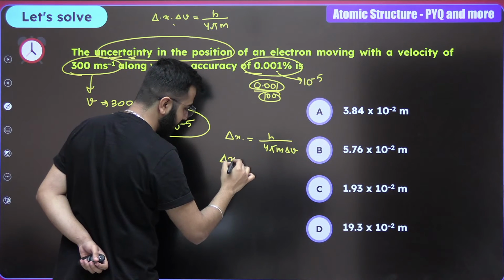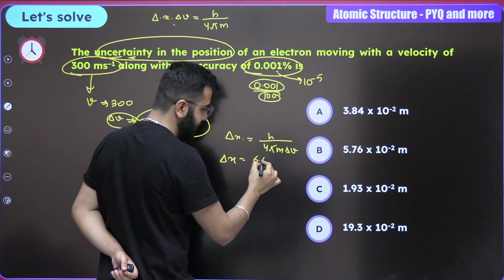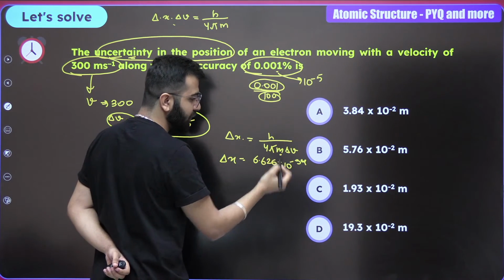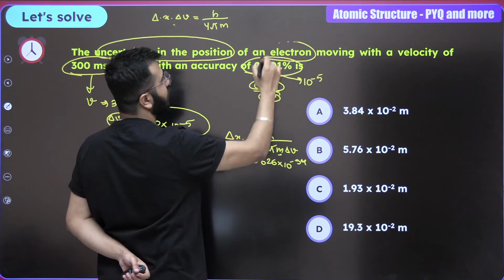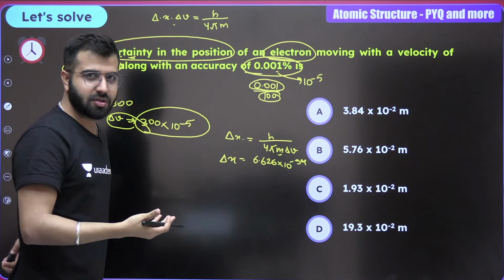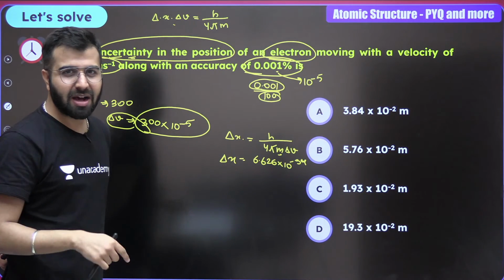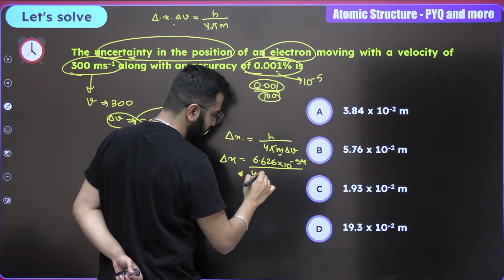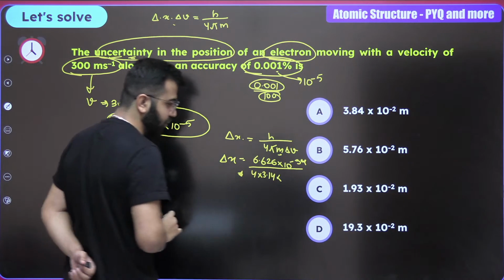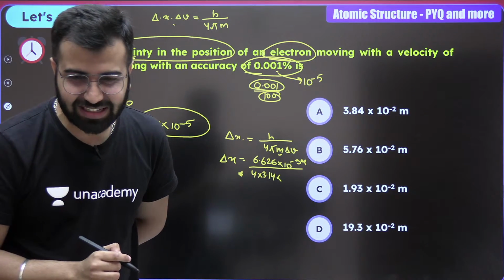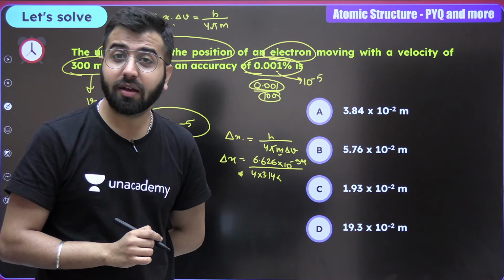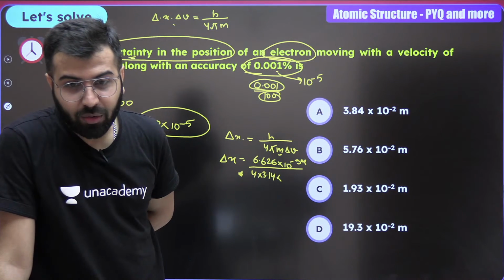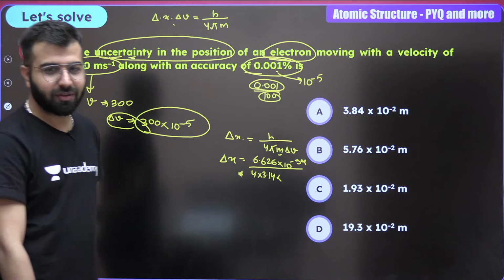Now over here, pay attention. Delta X, you solve it with me as well. 6.626 into 10 raised to the power minus 34. What is the mass of electron? This is m, mass of electron. Nobody is going to give you the values. Sometimes you have to remember. Let me know the mass of the electron in the chat. Divided by 4 into 3.14 into mass of electron, 9.1 into 10 raised to the power minus 31.